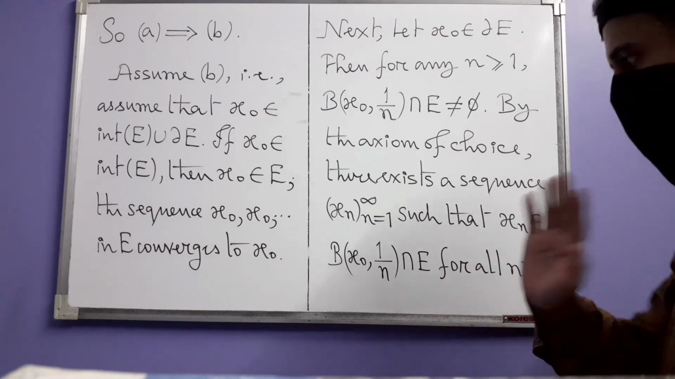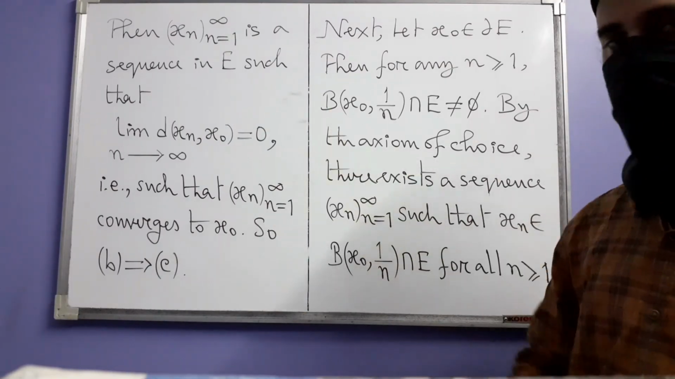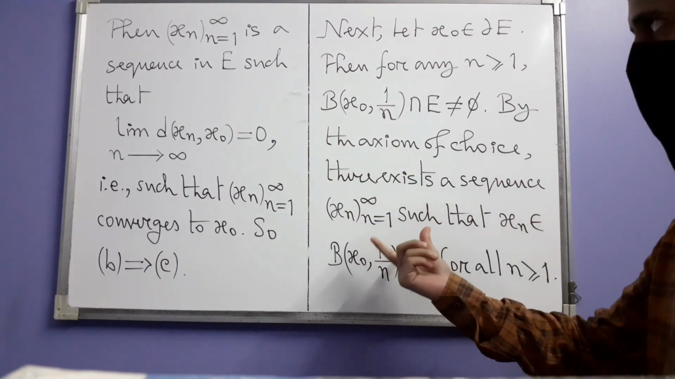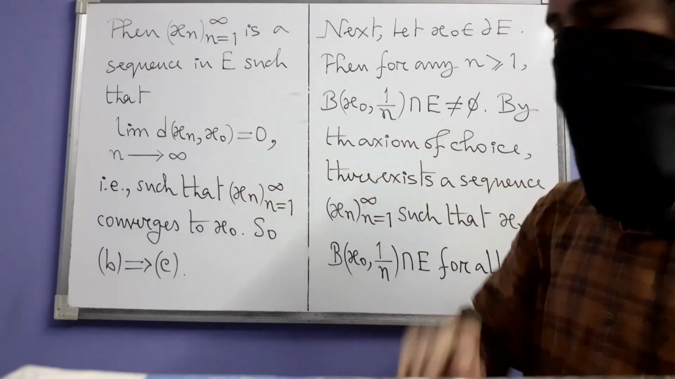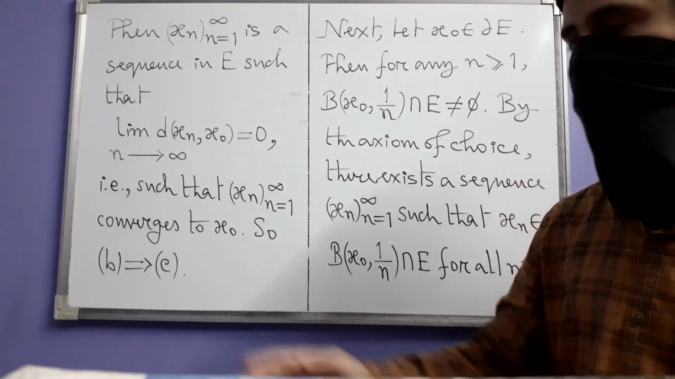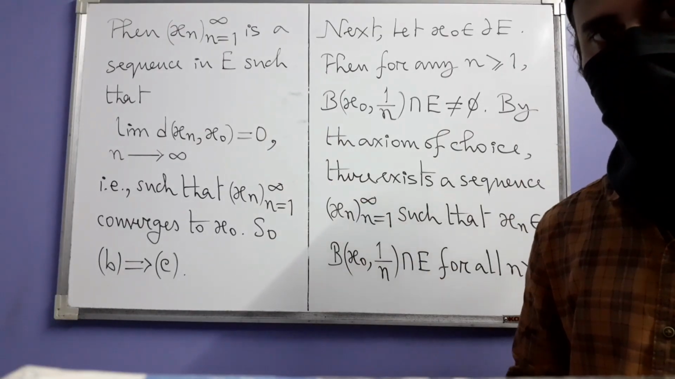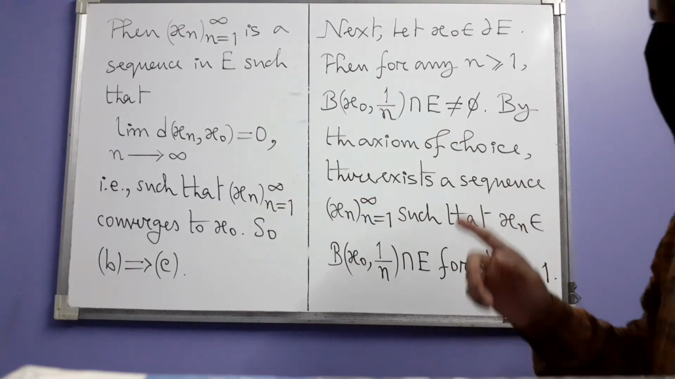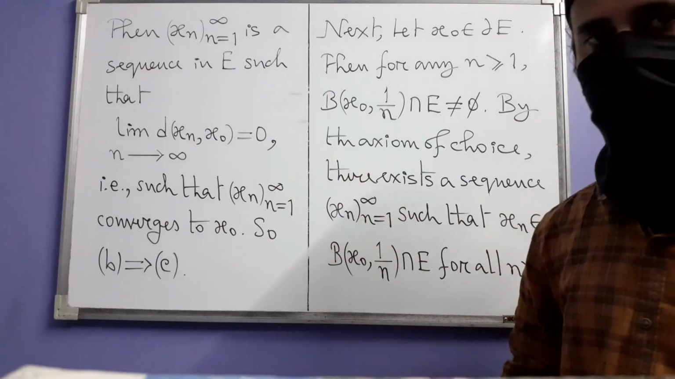Now what is the consequence of all these things? The consequence is this. Then our sequence xn is a sequence in E such that this limit is equal to 0. The limit of the distances d(xn, x0) as n approaches infinity is equal to 0. So by the definition of convergence, this sequence xn converges to x0.